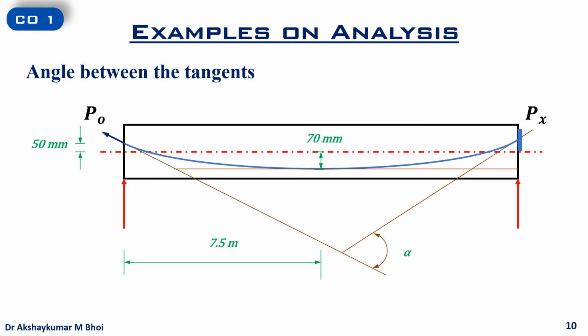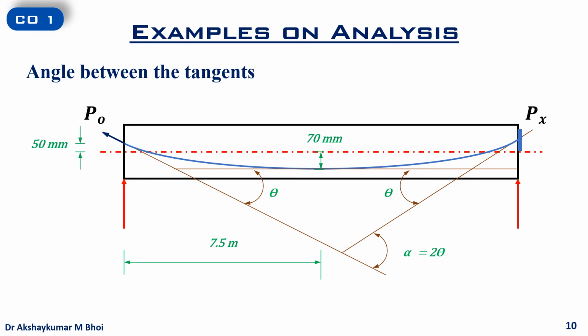The angle between the tangent at the tensioning end and the horizontal tangent drawn at the midspan, let's say, is angle theta. Now, as the profile of the cable is symmetrical about midspan, the angle between the tangent at midspan and the tangent drawn at the anchored end is also theta. And using trigonometry, we can say that alpha is equal to 2 theta.